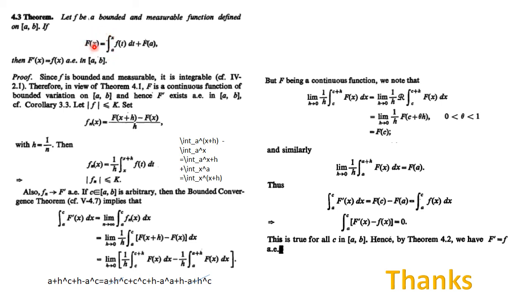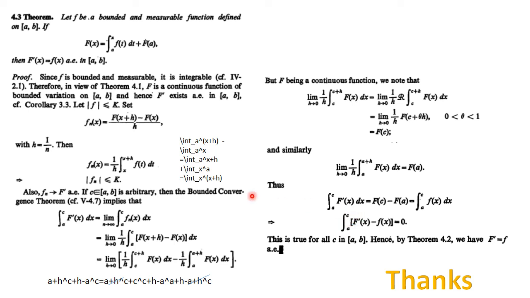So now you can substitute the value of fc minus fa from here. So this is the integral of small f going from a to c. Both these integrals are going from a to c. So we can take this function to this side. So this is equal to 0 going from a to c.